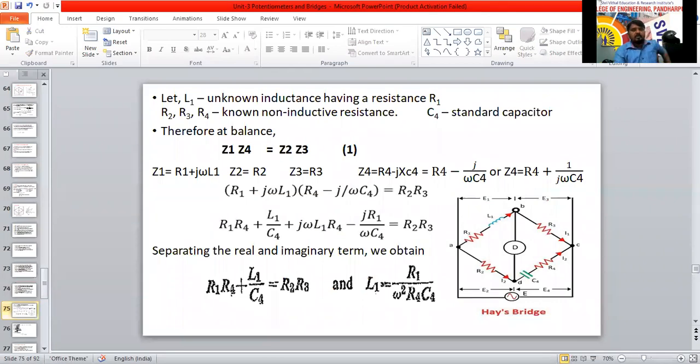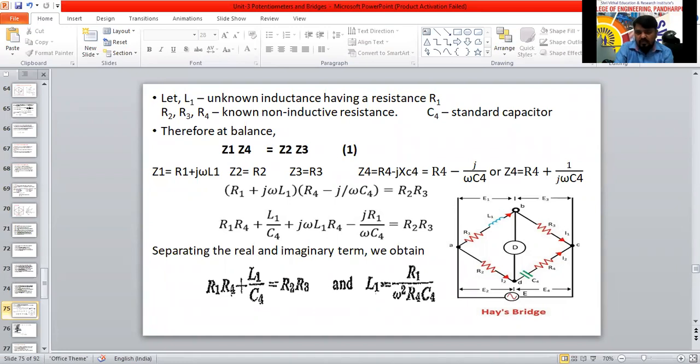See here. Let this be L1. We are going to consider this L1 as the unknown inductance having a resistance of R1. So this Z1 branch is unknown. So what we will do? This one is L1. The main intention of this bridge is to calculate the L1 only. The unknown inductance value we have to calculate. Here we have L1 and R1 as unknown.